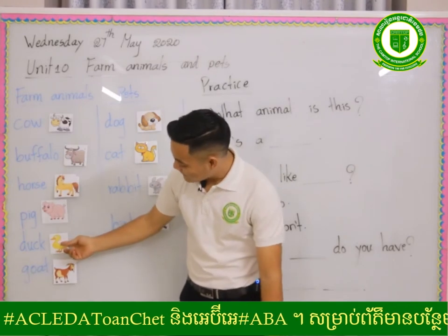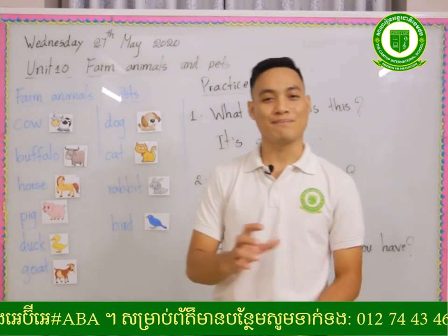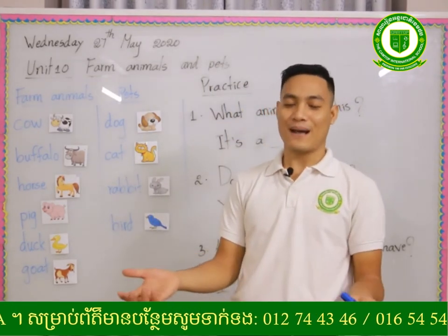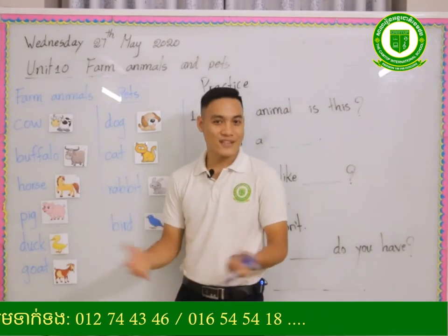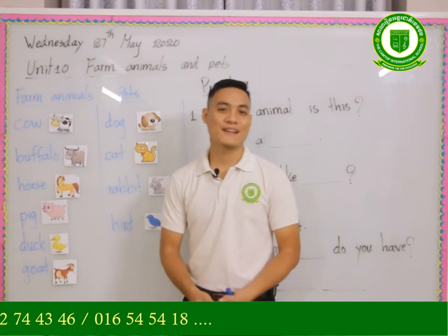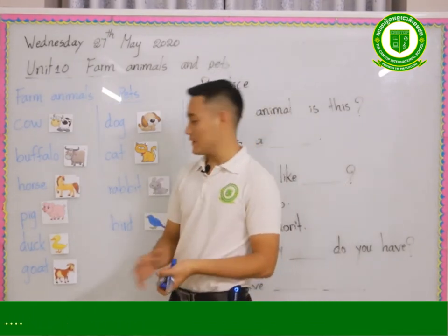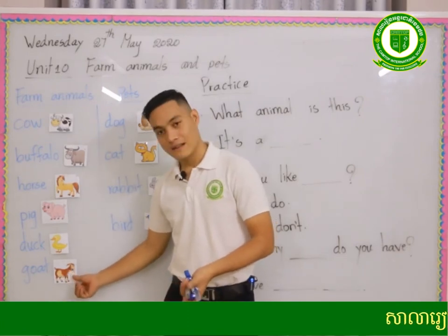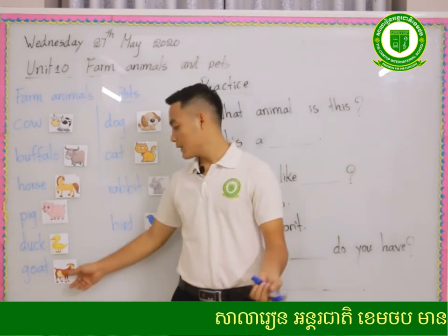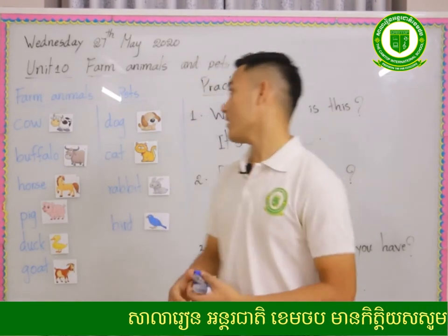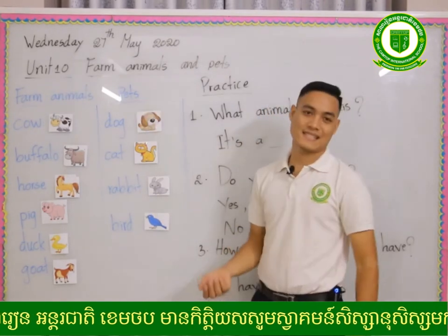And the next one refers to the animal that sounds like gap gap, as we say in Cambodia. So it is a duck. Okay, read together. Duck. Nice. And the last word of farm animals, what animal is this? Goat. Yes, goat. Great.